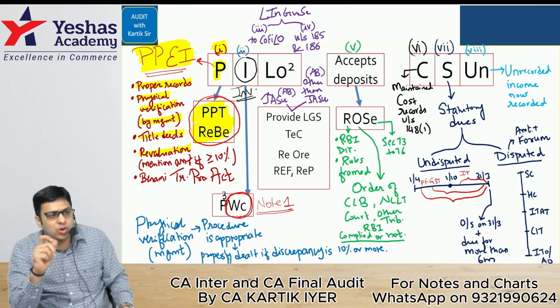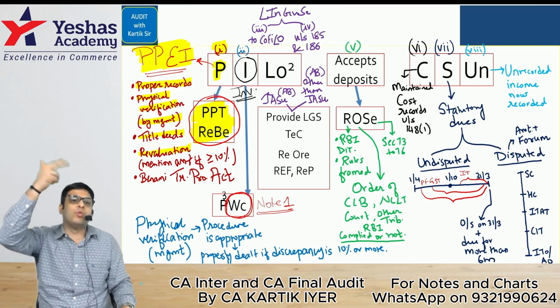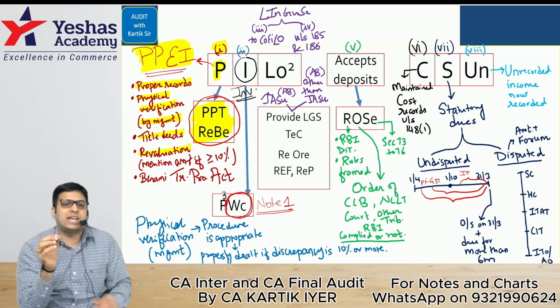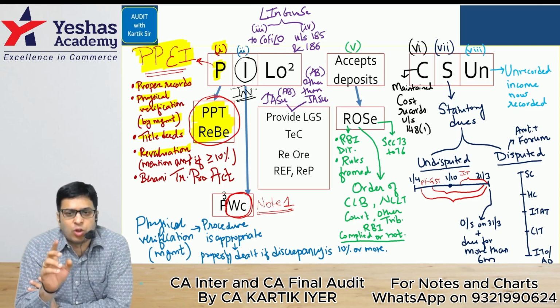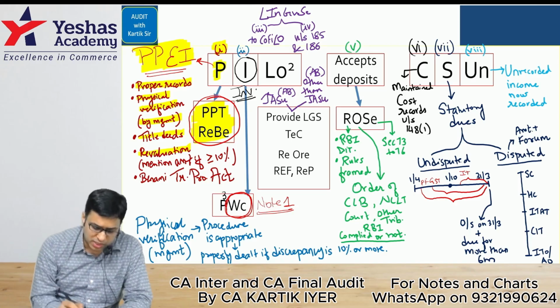But if the revalued value is 10% or more, you have to mention that revaluation was done, and also mention the amount of change. Comfortable? Okay. So mention the amount if it is 10% or more.